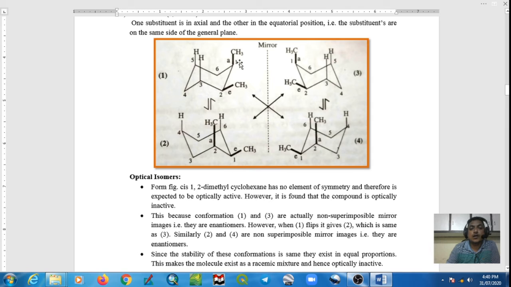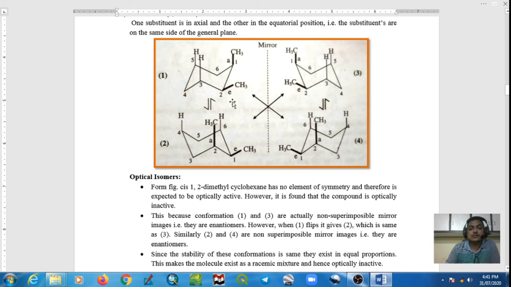Because one axial methyl group shows 2 butane gauche interactions, also called 1,3-diaxial interactions, and the energy for one interaction is 0.9 kilocalorie per mole. That's why these two 1,3-diaxial interactions have energy 1.8 kilocalorie per mole.